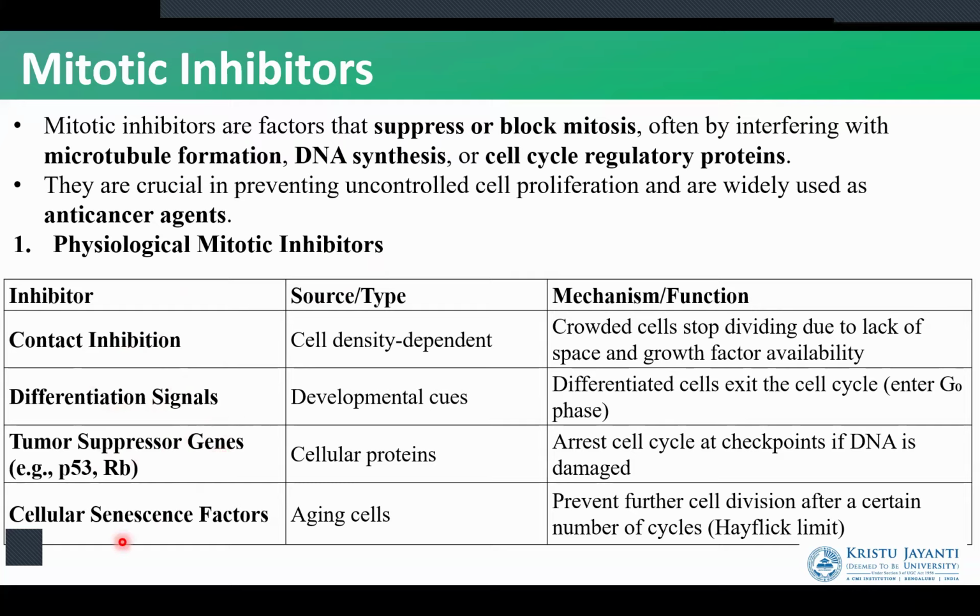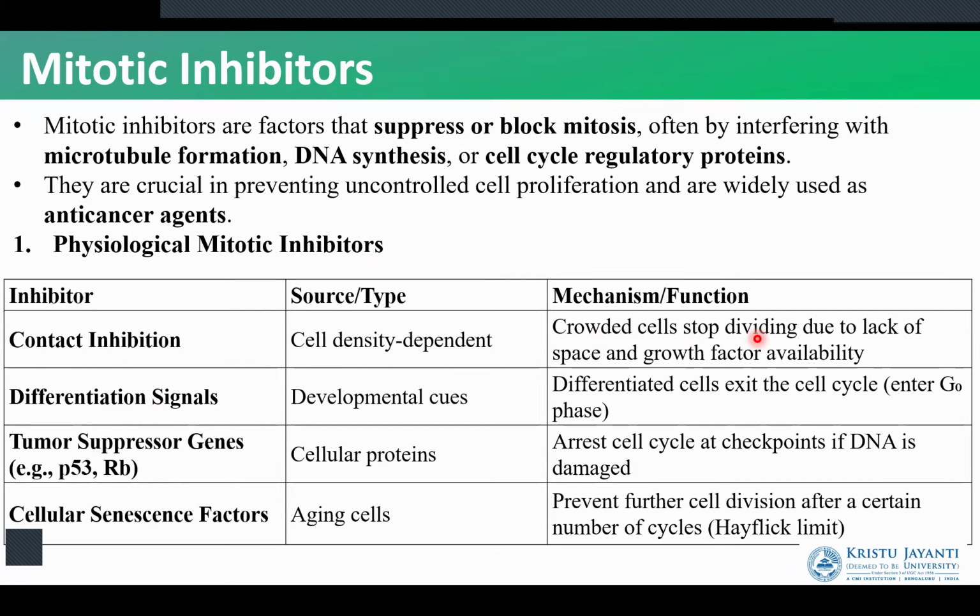So contact inhibition is nothing but the density of the cell. In a particular region of our body, when crowding of the cells starts, cell division is going to stop. The presence of more cells in a region sends a signal that the density has reached its limit, and when density has reached its limit, contact inhibition occurs and mitosis is stopped. Next, we have differentiation signals.